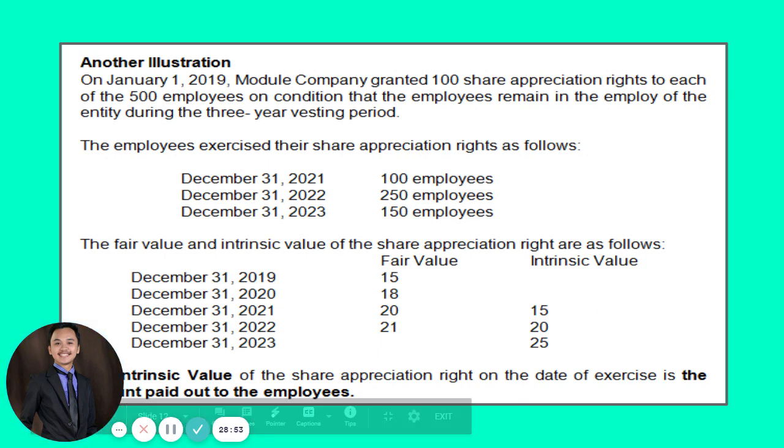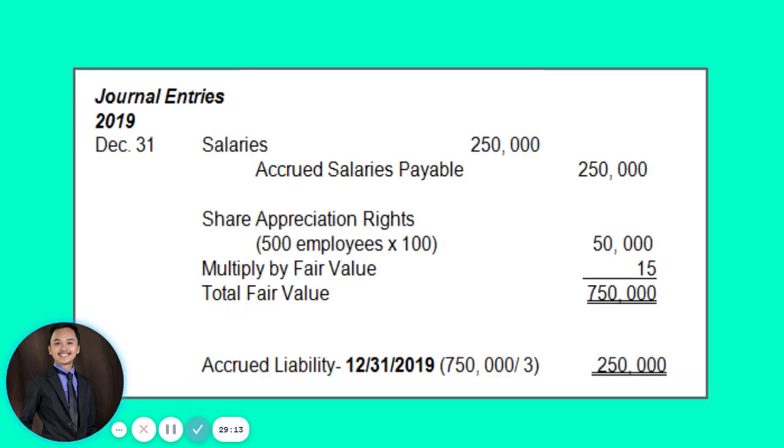Okay? It will be the intrinsic value of the share appreciation right that will be the amount to be considered, to be paid to the employees.